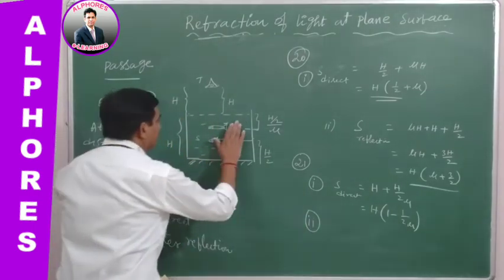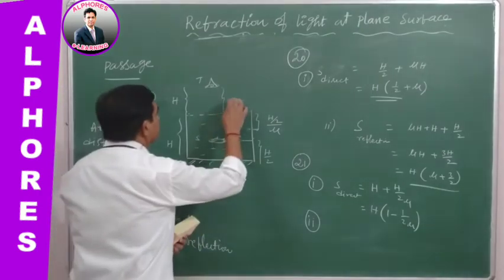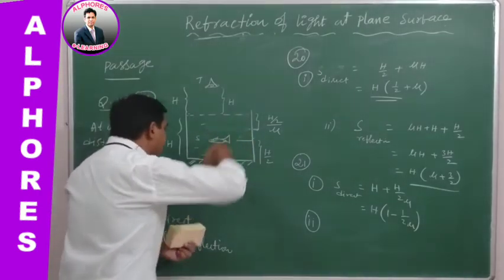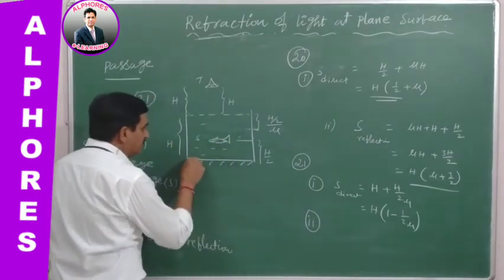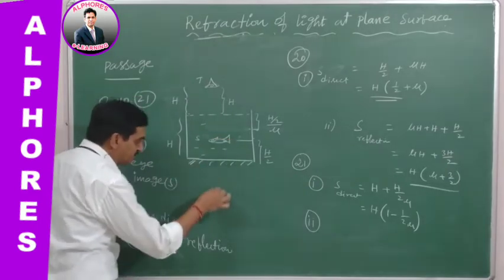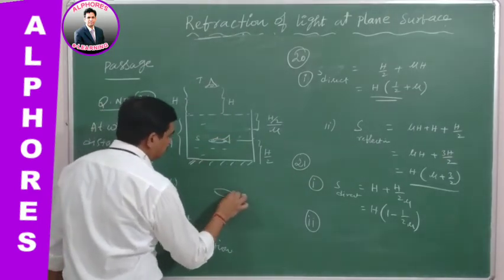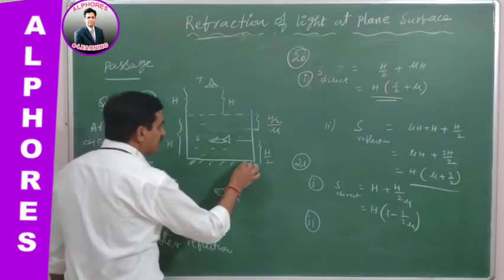See, I remove this part. Next. So after getting the reflection, its image is formed at h by 2, and the distance of the object equal to distance of the image here. Okay, at what distance?